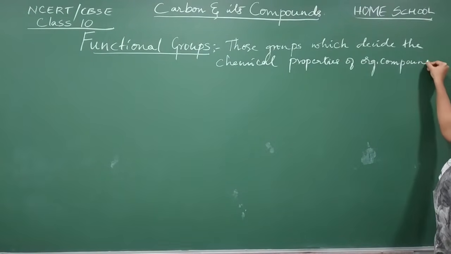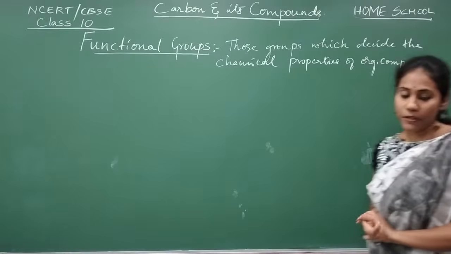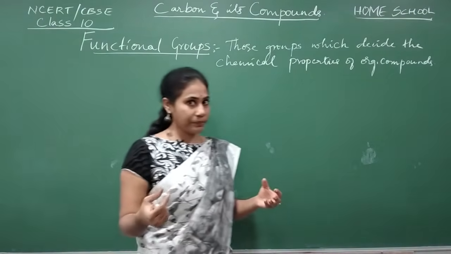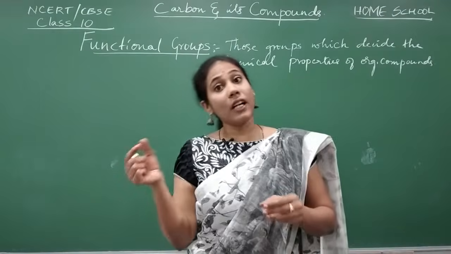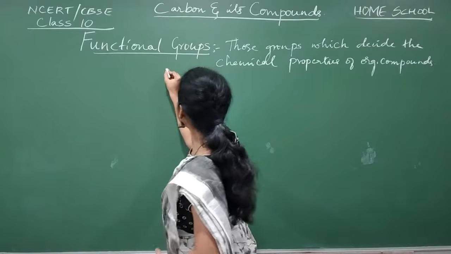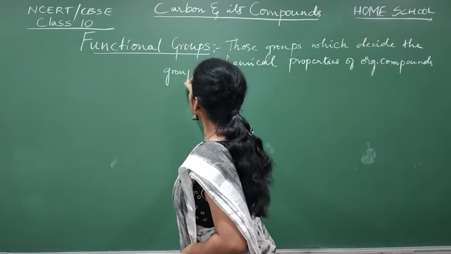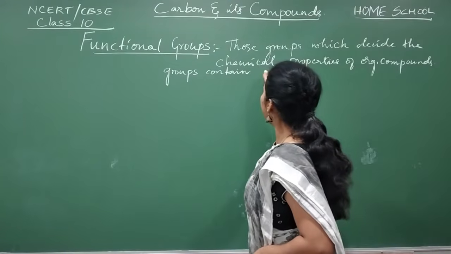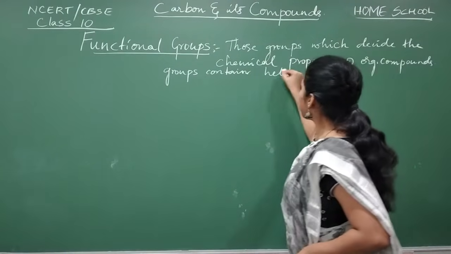Chemical properties of organic compounds. These are certain groups. These groups contain heteroatoms. These groups contain what atom, guys? Heteroatom.